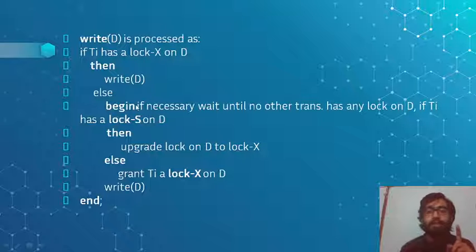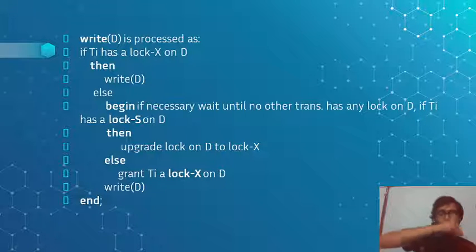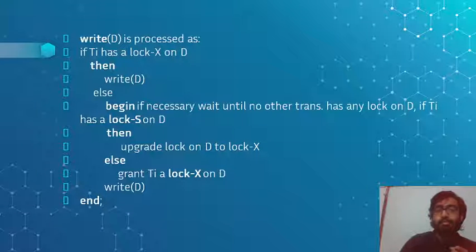else if necessary, it will wait for some time or search its nearby transactions to see that no other transaction has any lock on D, meaning its neighbor transaction does not have any type of lock on D, no shared lock, no exclusive lock. Then it will simply upgrade. It can simply lock that system and perform the write operation.